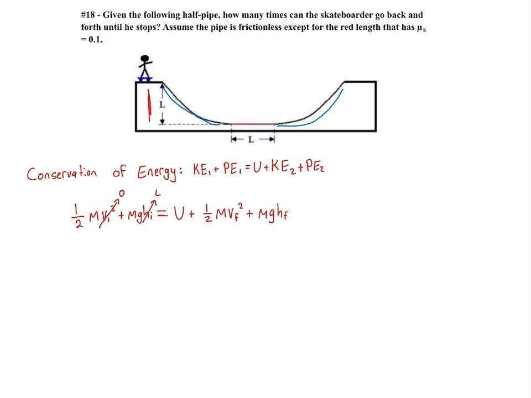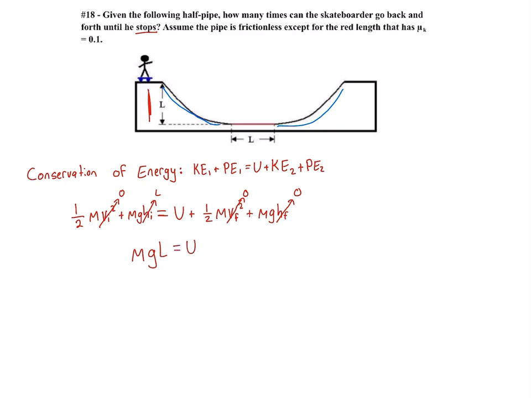And our final velocity, we know the skateboarder stops at the end of the problem, so our final velocity is also going to be 0. And our final height, our skateboarder will be somewhere down here when he comes to a stop, and so our final height is also going to be 0. Now that we've canceled some of our terms out, we can simplify the above equation to be mgL is equal to U.